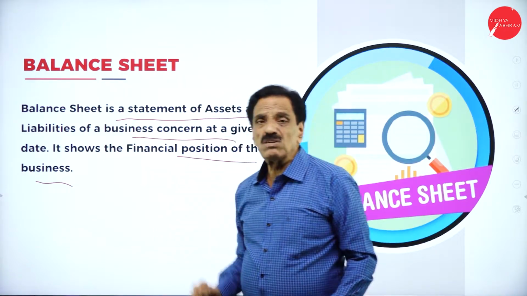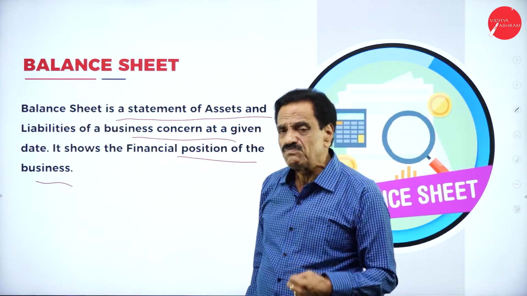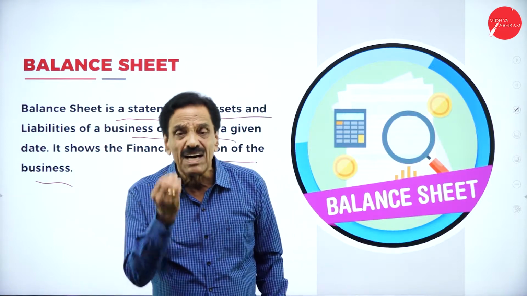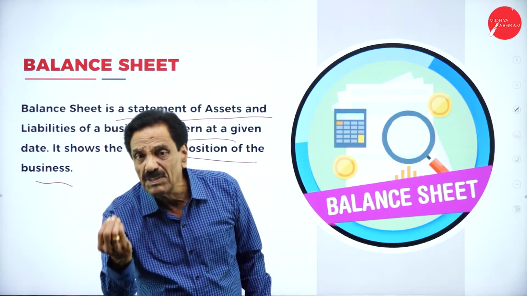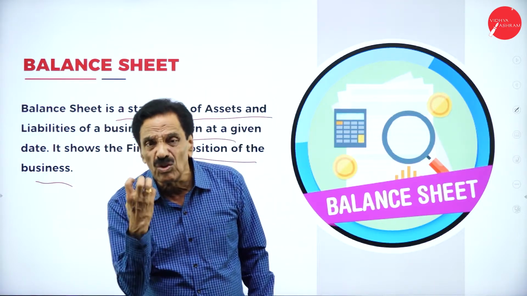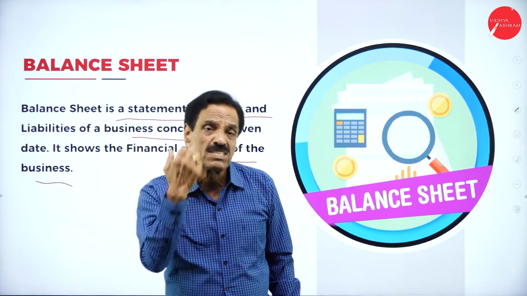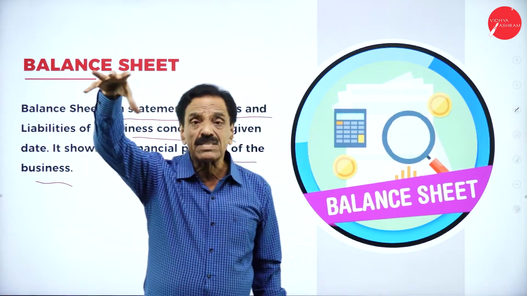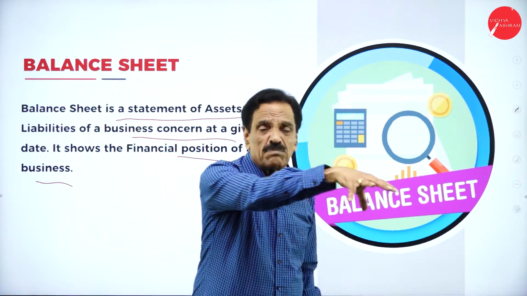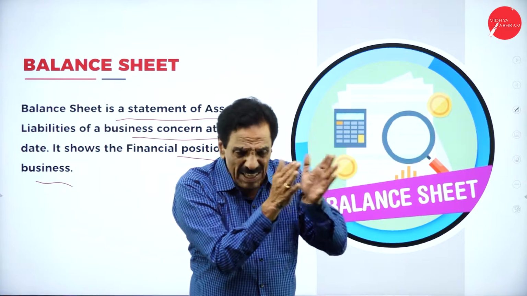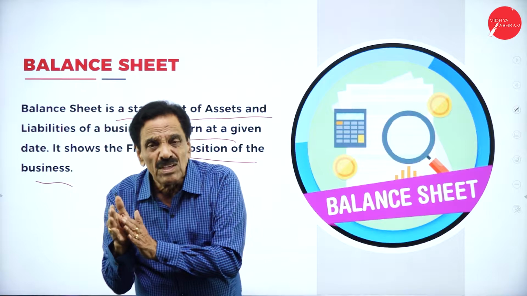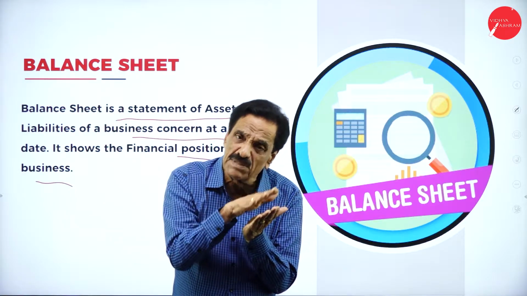Then we move on to the balance sheet. What is a balance sheet now? Balance sheet is not an account. It is a statement of assets and liability. How much asset we are having, how much liability we have. That shows the financial position of the sole trader. How firm he is, how much asset he is having, how much liability he has to pay. Asset minus liability is equal to capital. So we compare to last year whether this year your financial position has improved or not. If it has improved, that is a good sign of improvement in the business.